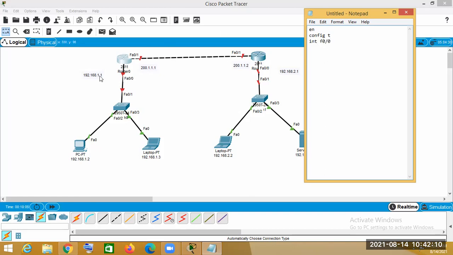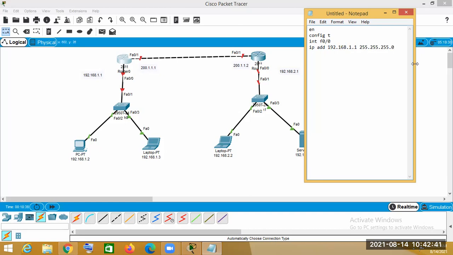This is the port, and in this port we are assigning this IP address. So that means ip add 192.168.1.1, and then 255.255.255.0. This is the subnet mask.